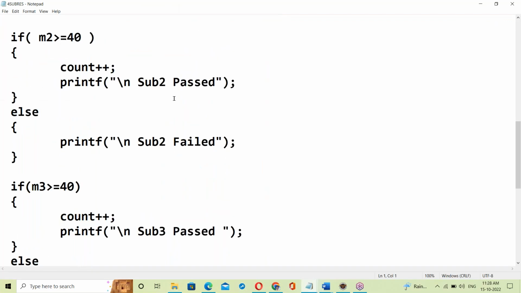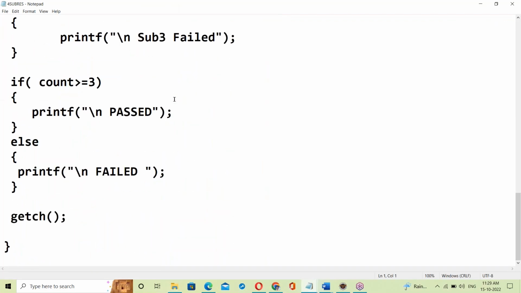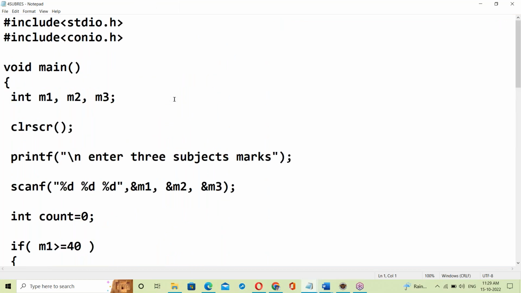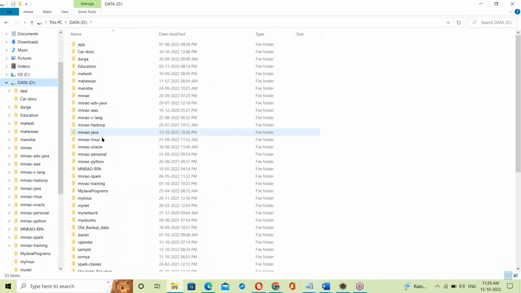Right? C program. This is looking like English language, very easy to understand. So this is user understandable language. Suppose some Java program,